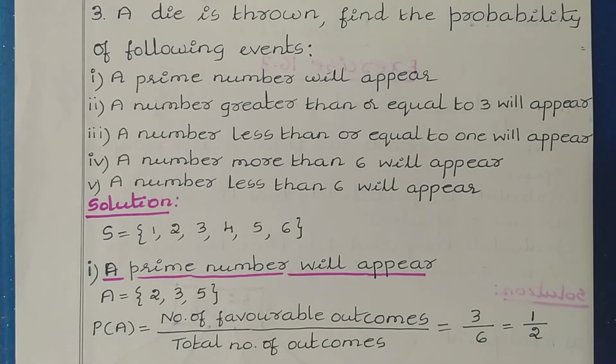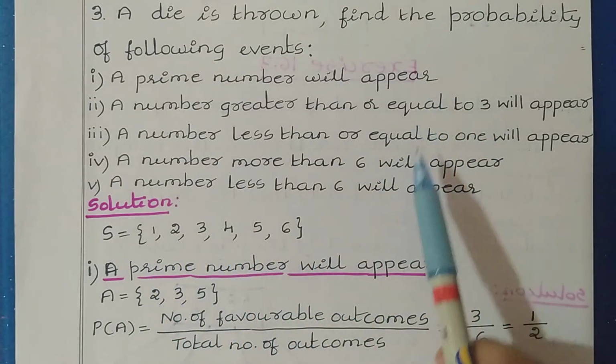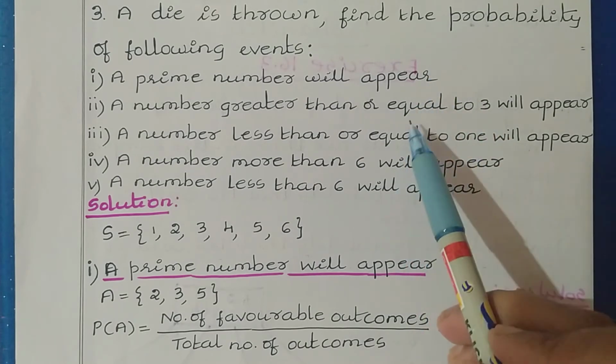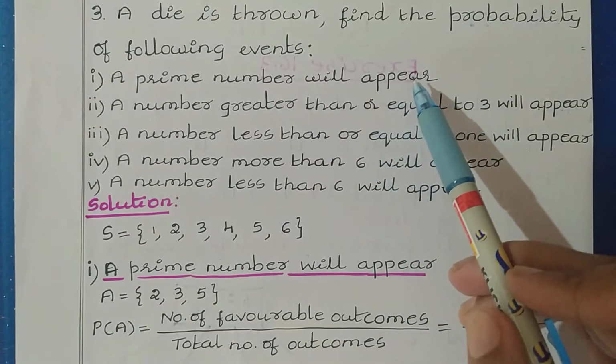Here they have taken a random experiment of throwing a die. We know that the die consists of 6 faces. Based on that, we can have the sample space of this experiment as S equal to 1, 2, 3, 4, 5, 6. Now let us consider each question as an event.